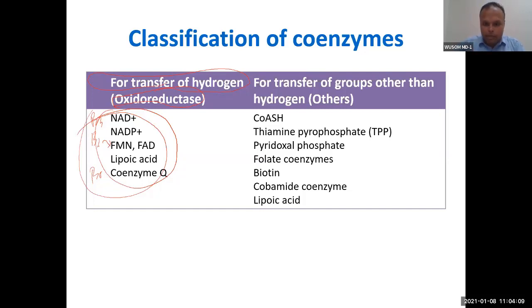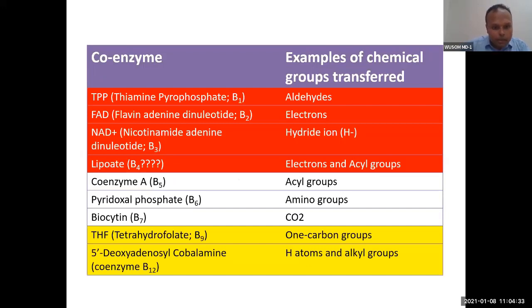Let's see examples of different groups. So you can see biotin. Just focus on biotin for the time being. Biotin is very important. Folate is also very important, each and every point is very important. So we will focus on these two for the time being, biotin and folate. You can see biotin here, it transfers carbon dioxide. Now see folate, it is involved in transfer of one-carbon groups. Understand this, one-carbon groups.